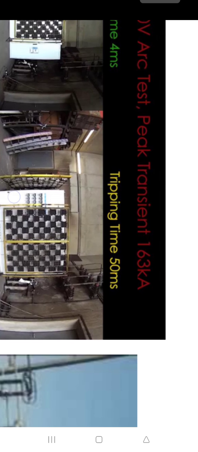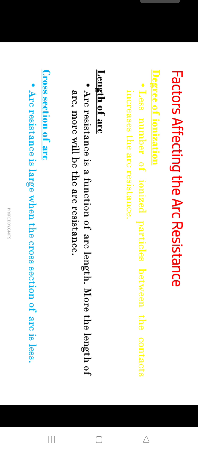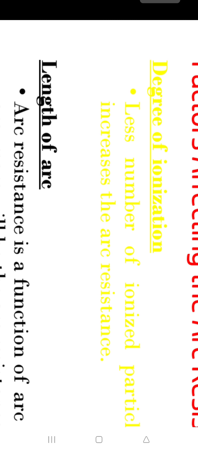So this is the tripping time. Here you can see quenching time and peaking time, and how we use these terms. Now, the factors affecting the arc resistance. First, the degree of ionization: fewer ionized particles between the contacts increase the arc resistance. What does resistance mean? Resistance means we resist something. So if we make the ionized particles fewer, then the arc resistance is increased.